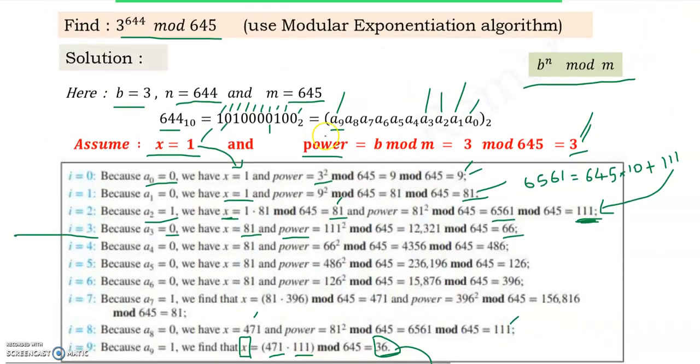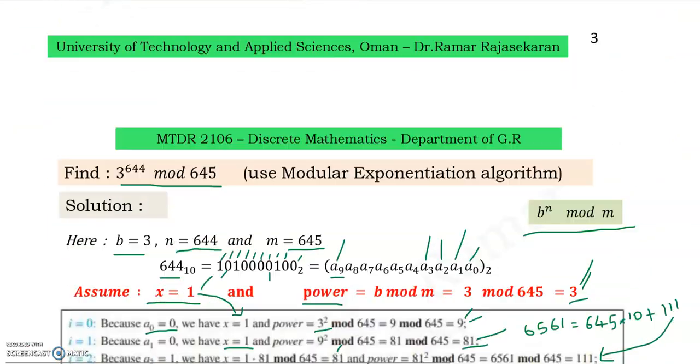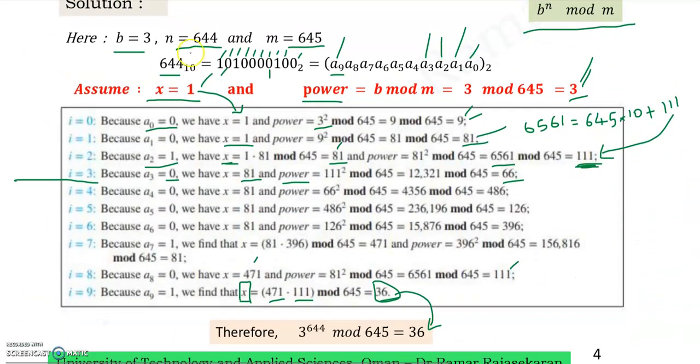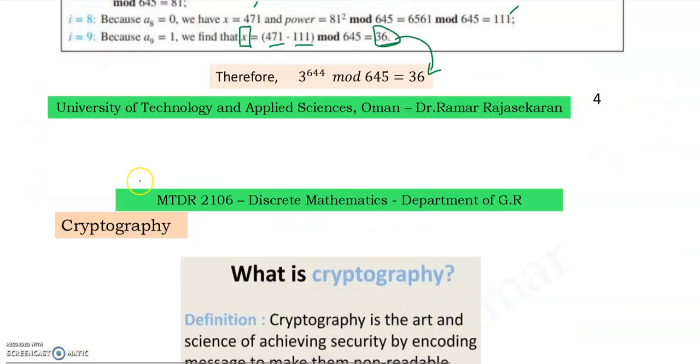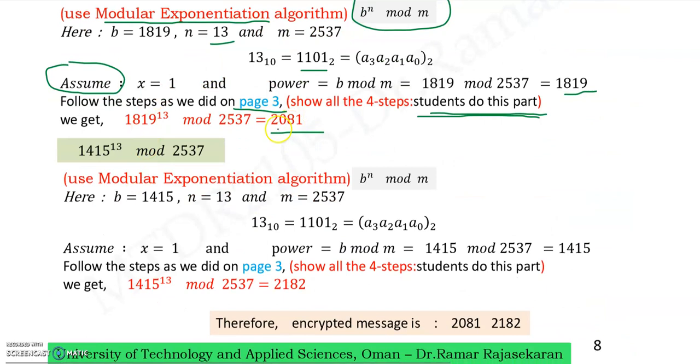You see page number 3 or 4, page number 4. Here you have to calculate for a0, a1, a2, a3, see what is happening and how to calculate the value. Finally you will get this value. So see here pages 3 and 4, where the table is given and discussed.